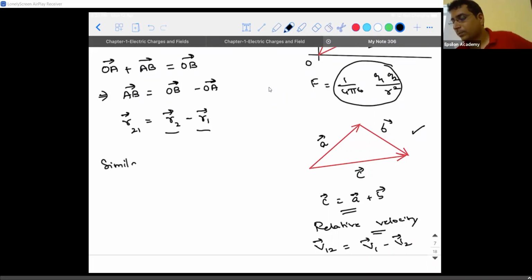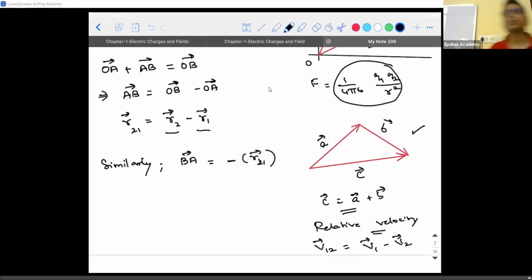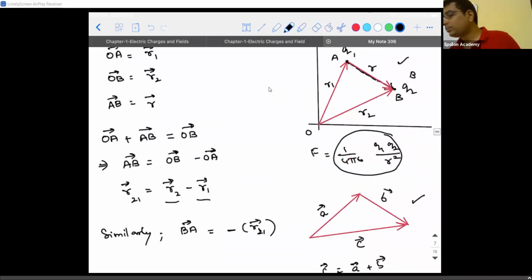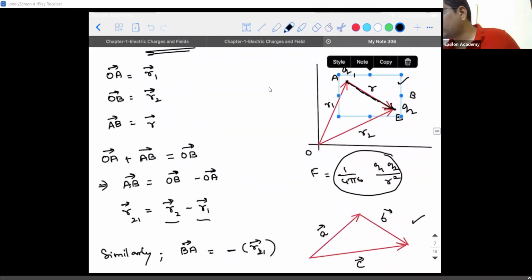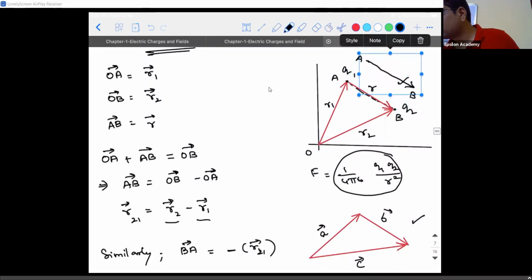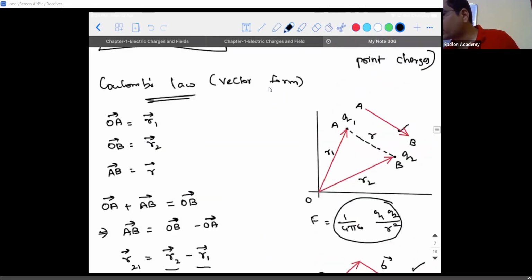Similarly, what is BA vector? BA vector is nothing but, observe the way I am writing, can I call it the negative of R21 vector? Because if this is AB vector, then how is BA vector going to be?